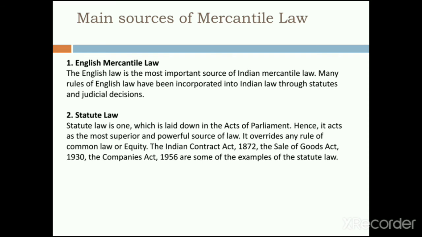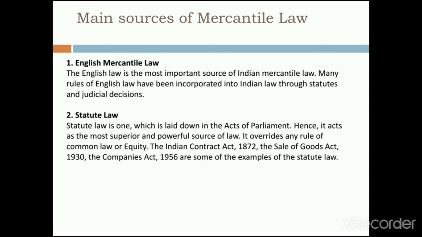As we know, many parts of India, or all over India, were ruled by the Britishers for so many years. When the Britishers were ruling, they started implementing their own rules, right? Even income tax was established by the Britishers, and they started the Companies Act. So various things were initiated by the Britishers. Due to that, even in mercantile law or business law, the first source of collection of information has been English mercantile law, right?